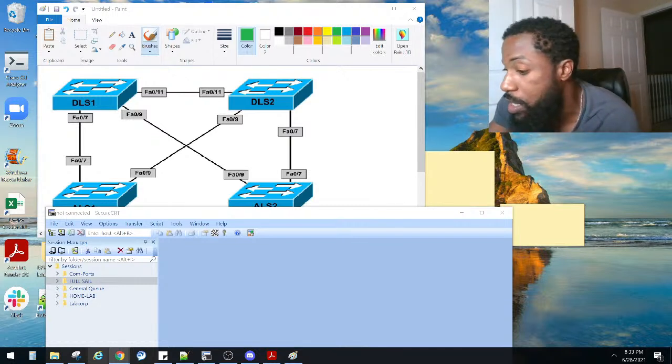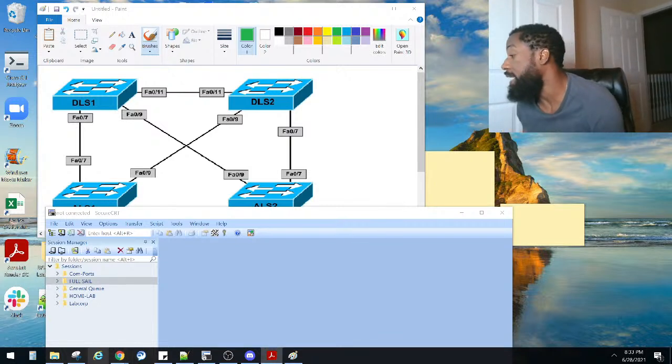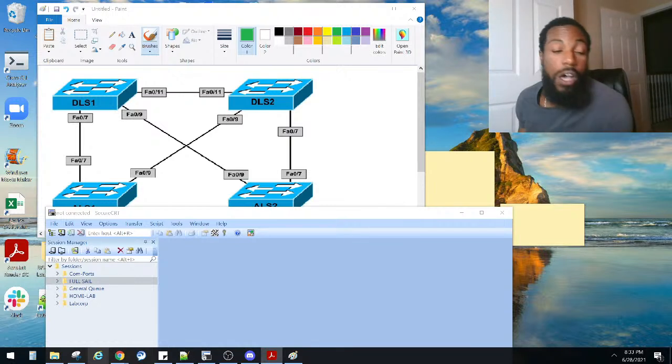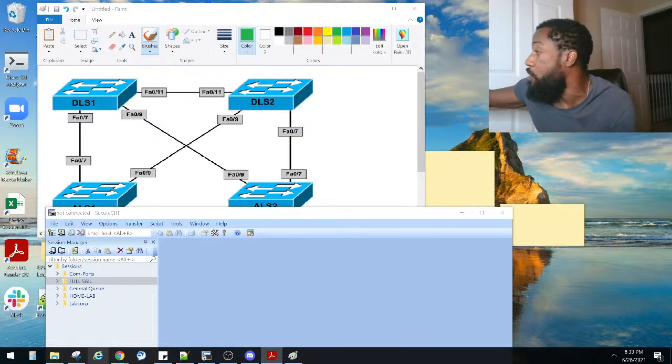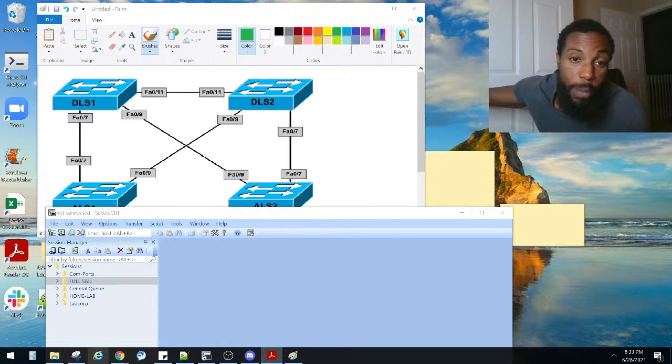Basically, we are labbing up VTP, DTP, and STP. It's a whole lot of acronyms there. VTP y'all familiar with, right? VLAN Trunking Protocol is a way to propagate your VLANs across the network to minimize the manual labor of creating VLANs and then doing them on every switch, right? You can do it automatically with VTP.